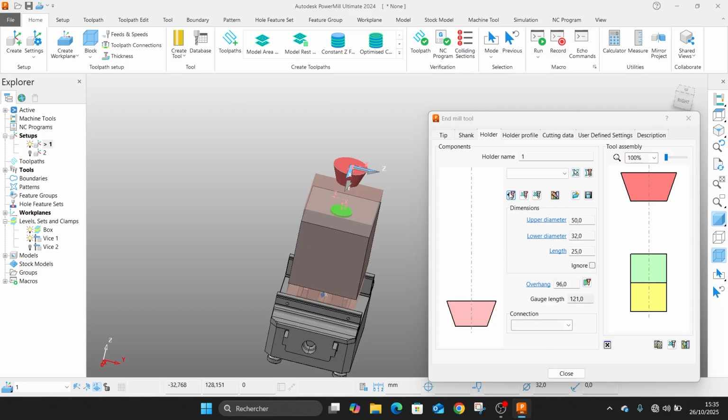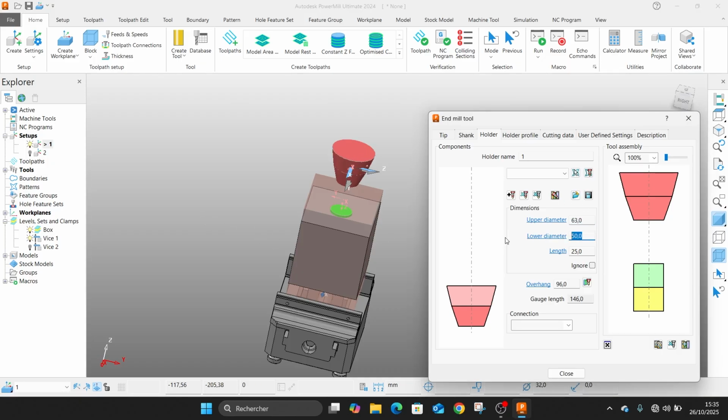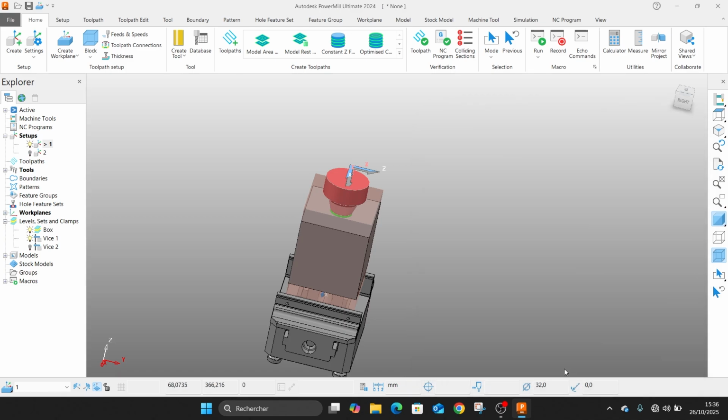And let's say 25 if you wish in length, and 63 here, and 63 here. It will be like this, and overhang of 15 to be directly straight like this.